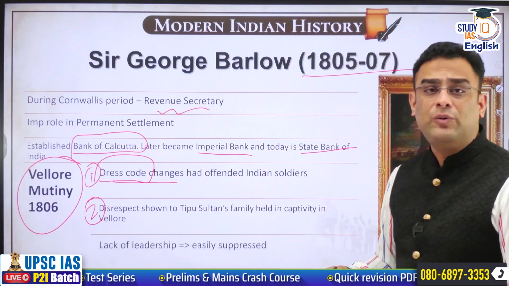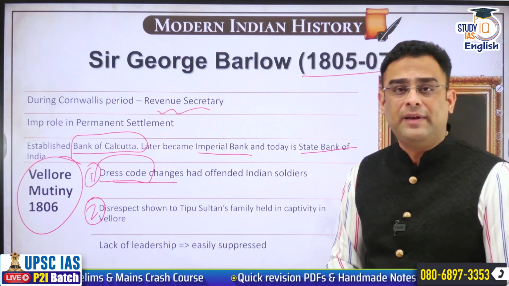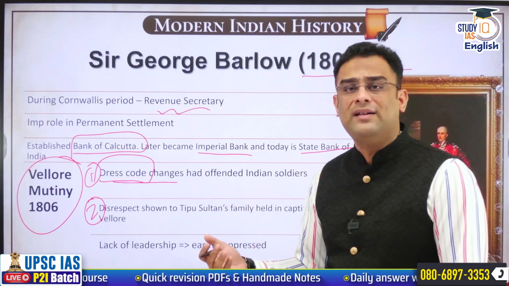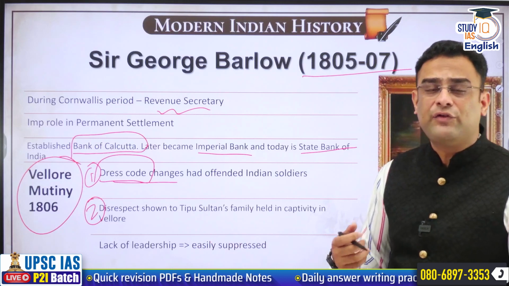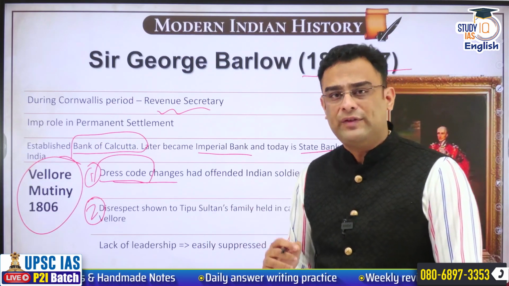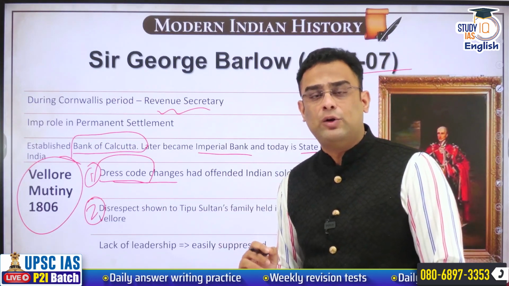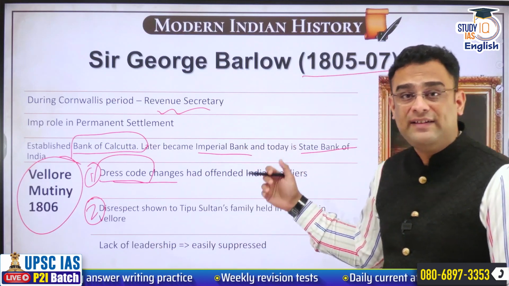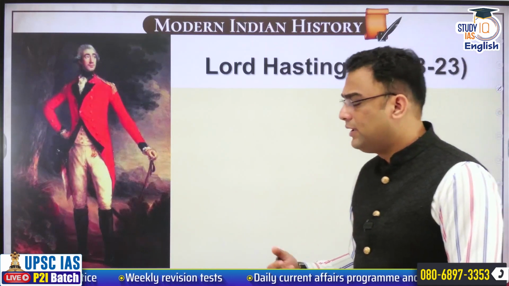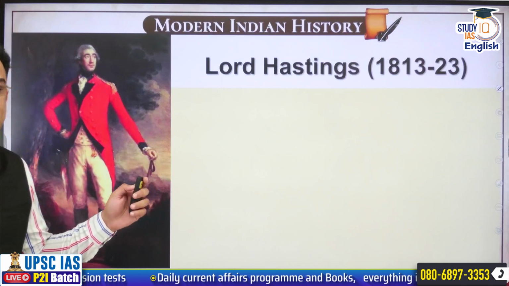All of this led to a revolt or a mutiny on part of the soldiers of East India Company here in Vellore, which was ultimately suppressed in a matter of one day. The mutineers did not have strong leadership, and consequently East India Company's army was able to suppress that. So this is just one event that we need to know additionally, the Vellore mutiny, which precedes that of revolt of 1857. After this, we go on to the next major Governor General, that is Lord Hastings.